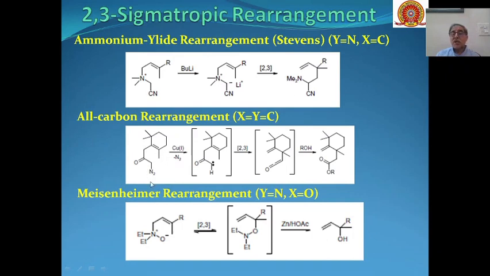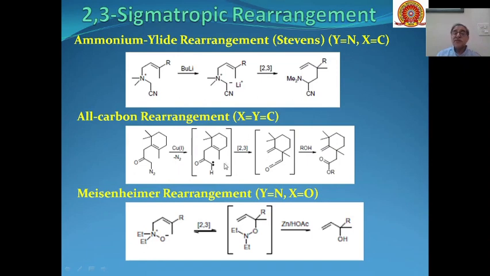This nitrogen can be removed very easily, and we will get these types of carbenes as the product. And these carbenes through 2,3 sigmatropic shift can be converted into ketenes. And ketenes in the presence of alcohols can be converted into esters.